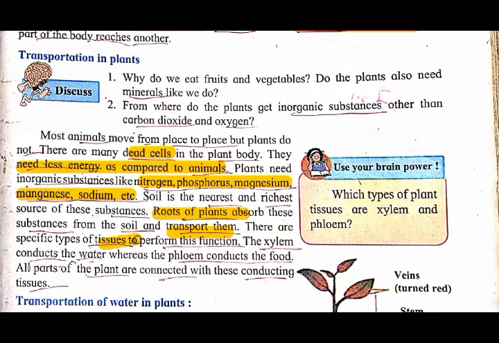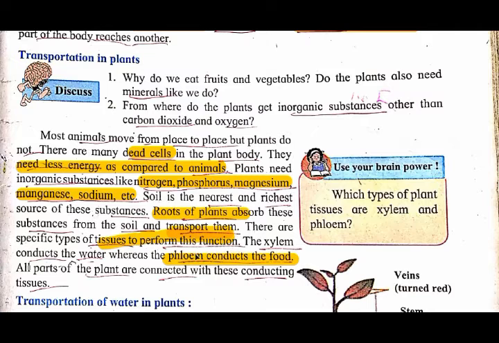Now, how is it transported in the plants? There are specific types of tissues present. What are these tissues? The xylem conducts the water, whereas the phloem conducts the food to the different parts of the plant. In plants there are many conducting tissues, and these conducting tissues are connected to each other. Understood? Now use your brain power: which type of plant tissues are xylem and phloem?